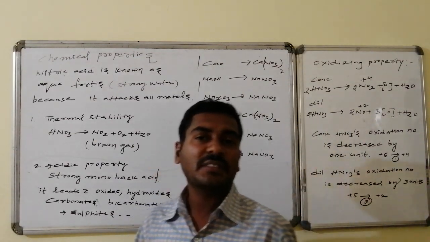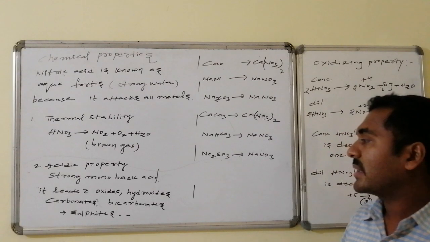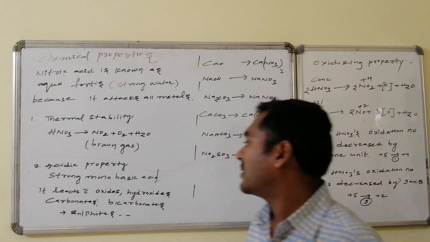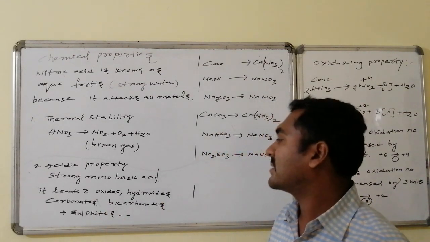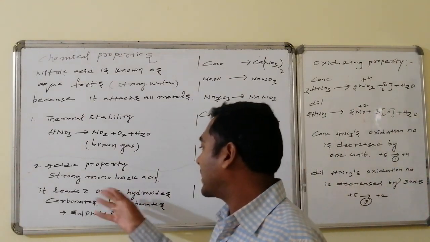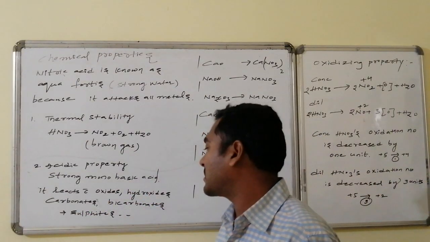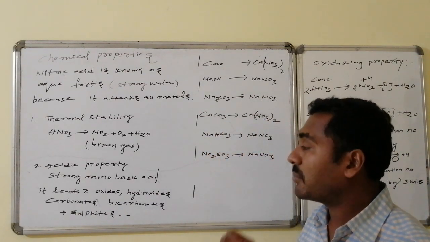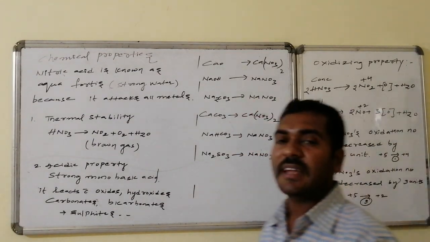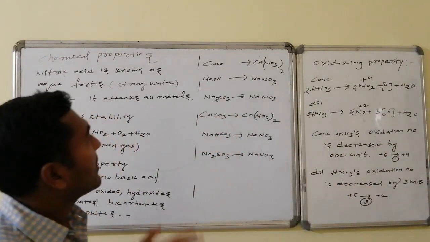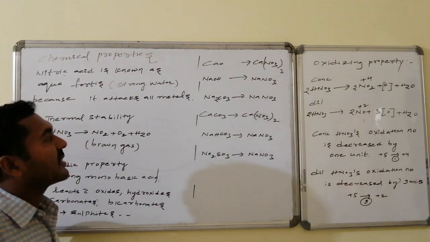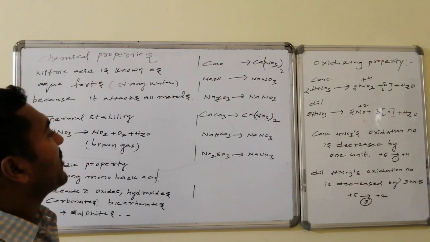It readily combines with the oxides, hydroxides, similarly carbonates, bicarbonates and the sulfides. See here, in case of carbonates, bicarbonates, and sulfides, gases like carbon dioxide and sulfur dioxide will be liberated. These are all bases: metal oxides, metal hydroxides, metal carbonates, similarly metal bicarbonates and metal sulfides on reaction with HNO3. Let us go for an example, one of the oxides, calcium oxide on reaction with HNO3 is converted to calcium nitrate. Similarly, sodium hydroxide gives sodium nitrate, sodium carbonate is converted to sodium nitrate followed by sodium bicarbonate.